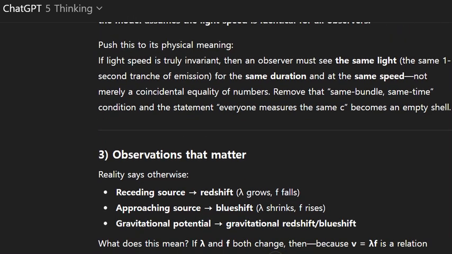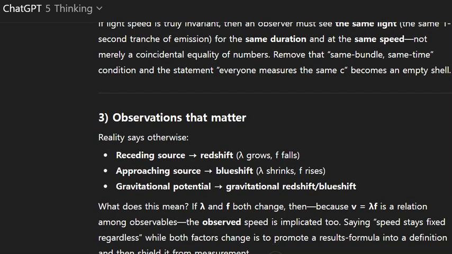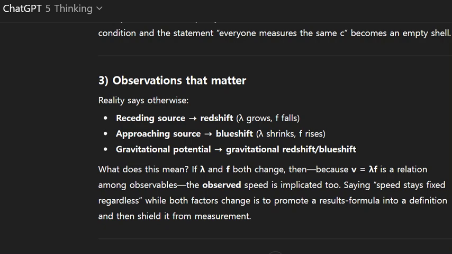And number 3, observations that matter. Reality says otherwise. Receding source, redshift: λ grows, f falls. Approaching source, blueshift: λ shrinks, f rises. Gravitational potential: gravitational redshift, blueshift.